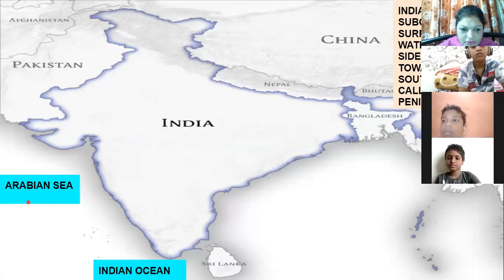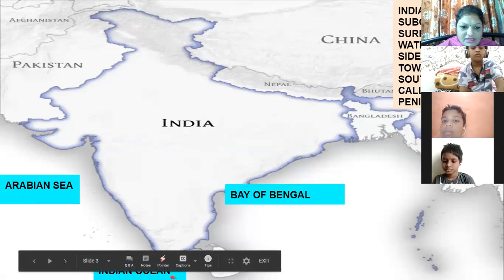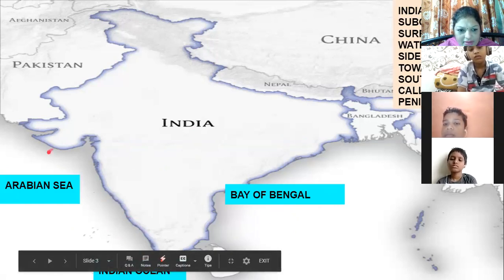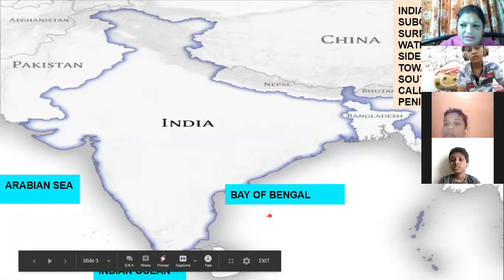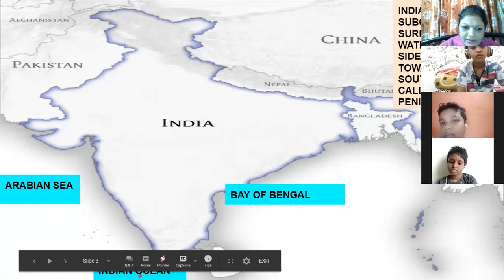Arabian Sea you have, then to the south you have the Indian Ocean. Okay, and here is your Bay of Bengal. That means on all three sides, 1, 2 and 3, it is surrounded by water. And which are the water bodies? Arabian Sea, Indian Ocean and Bay of Bengal.